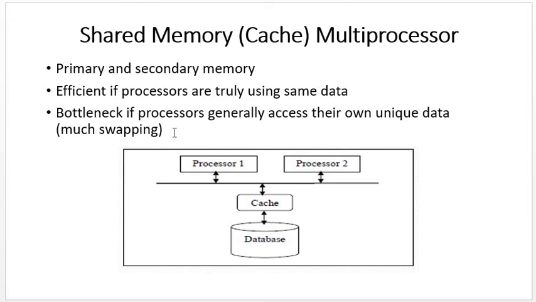So when the flow of information or data passes through the neck of the bottle, the output rate will be slowed down because the neck size is small compared to the other size. So if processors continuously swap or access their own data, then a bottleneck problem will be generated.